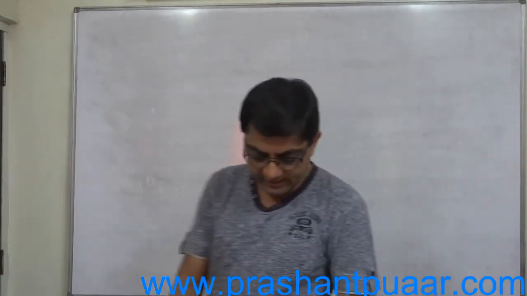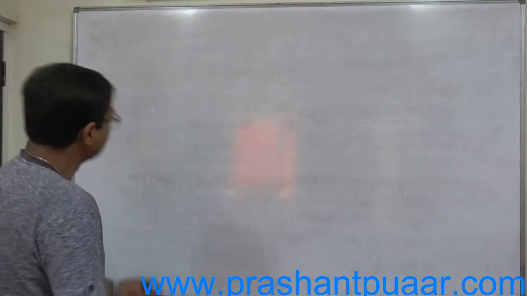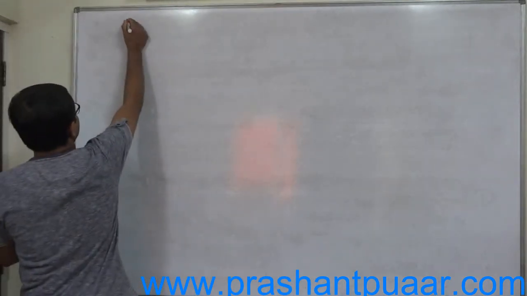First of all, let us use signs and let us understand the question. There are 3 possible events.